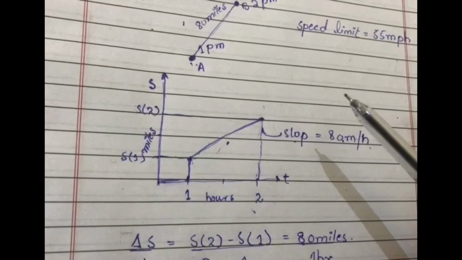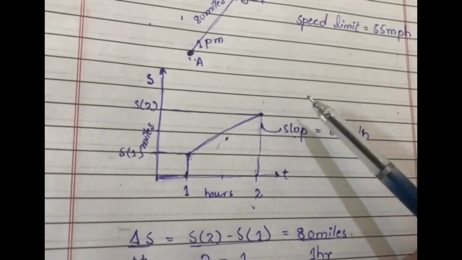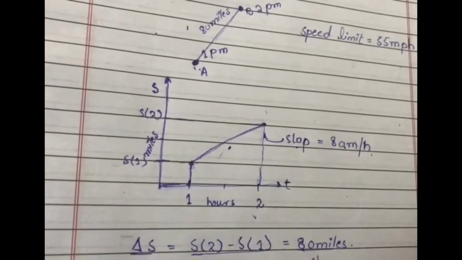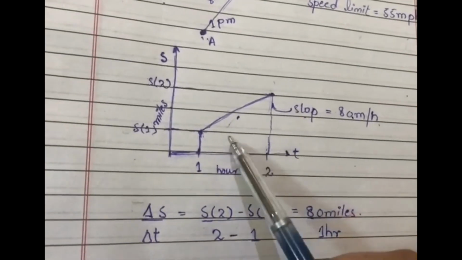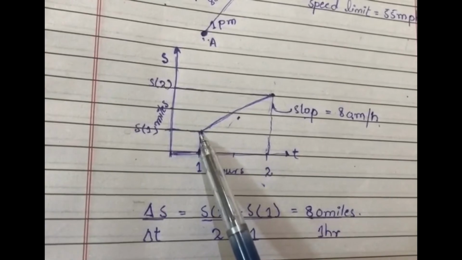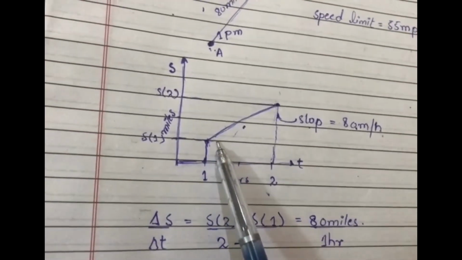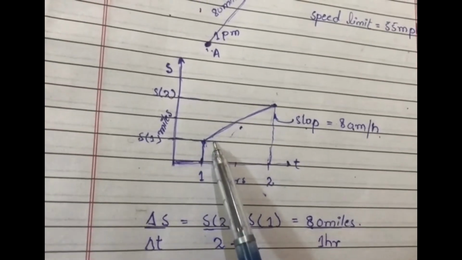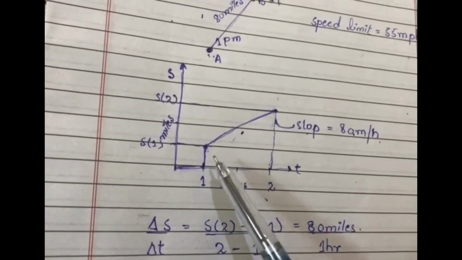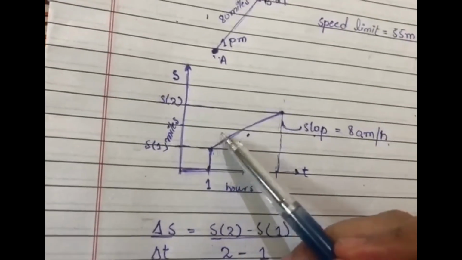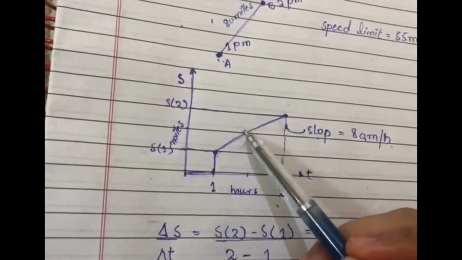At some point, the instantaneous velocity, the slope of the tangent line, is not the same thing as the slope of the secant line. For example, here at this point you have to stop to register on the highway for ticket purposes, so the instantaneous velocity is less than the average velocity.